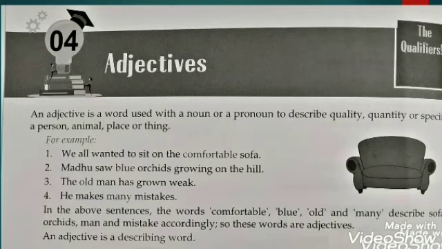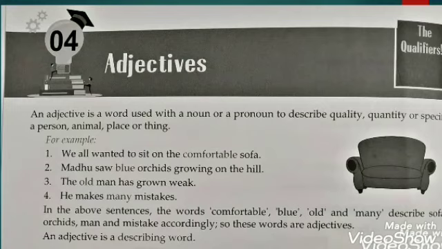Second one, Madhu saw blue orchids growing on the hill. Now, what is the color of the orchids? It's blue. So, blue is your adjective and it is describing orchids. Number 3, the old man has grown weak. Here, man is your noun and it is described by the word old. It can be young, anything, but here specifically it is given that it is an old man. So, old is your adjective here.